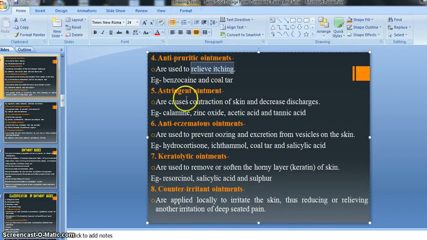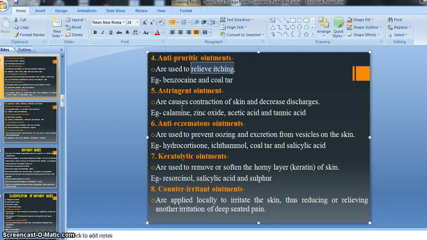Then astringent kind of ointment. The astringent kind of ointment causes contraction of the skin and decreases the discharge, right? Astringent means the agent which blocks the pores of our skin, or is able to cause contraction of our skin. Due to the contraction of our skin, there is a decrease in the flow of our secretion, and that is called decreasing the discharge from the skin, right?